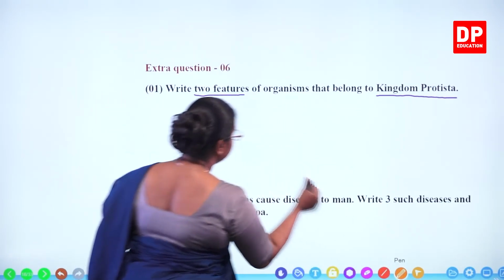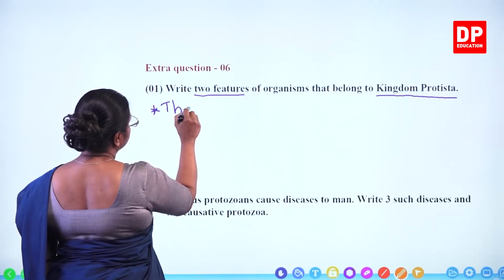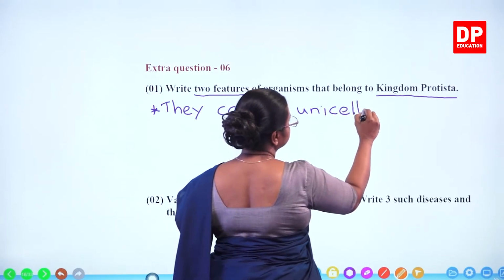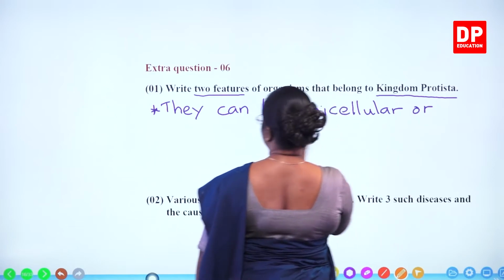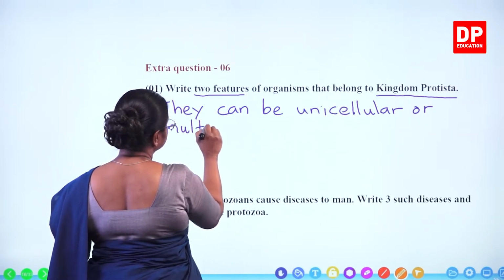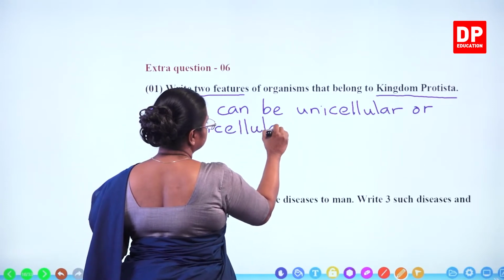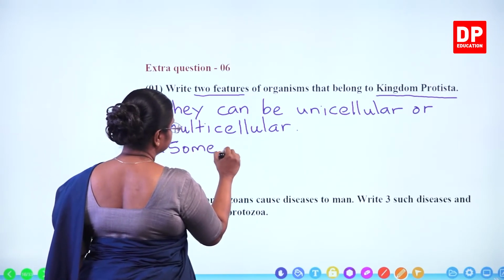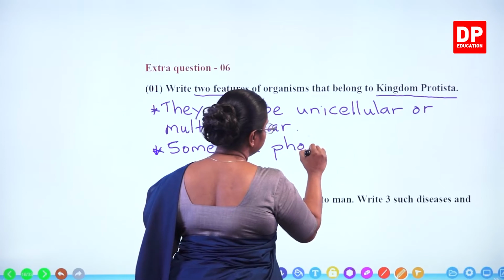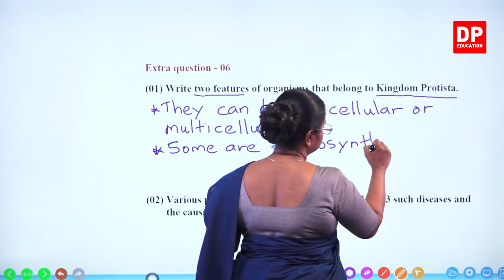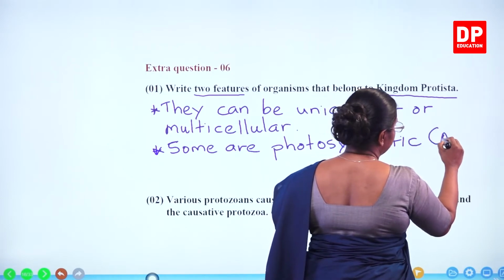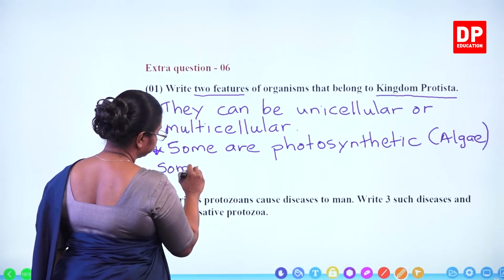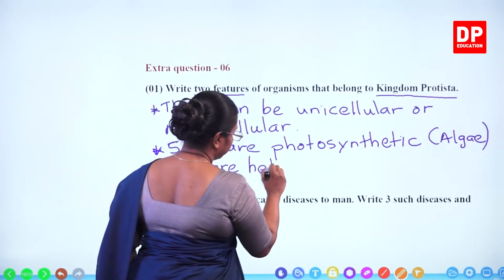So here we can say they can be unicellular or multicellular, and some are photosynthetic, so that is algae, and some are heterotrophic.